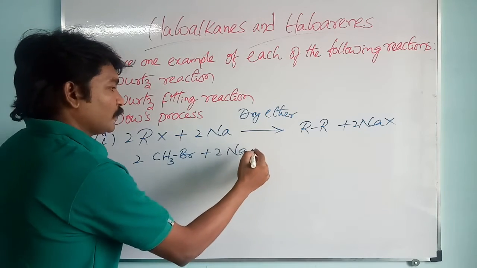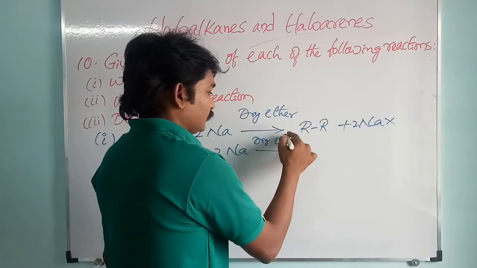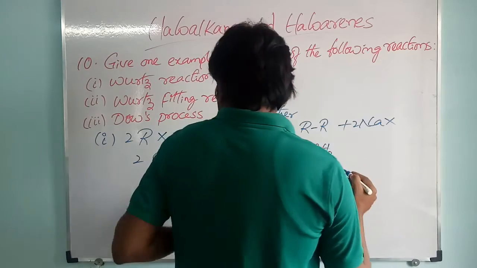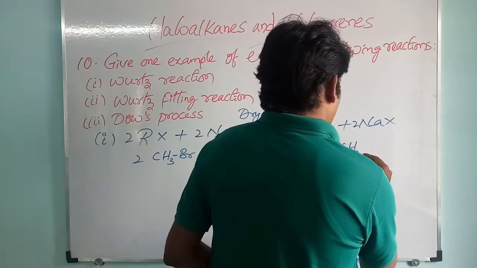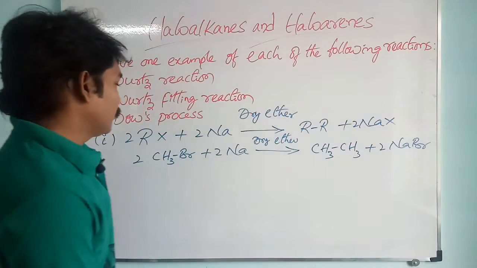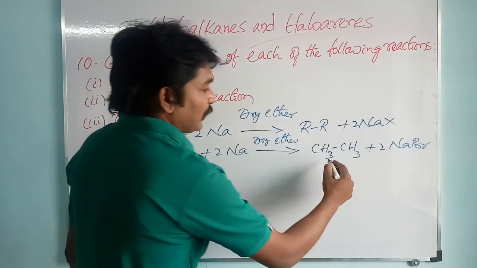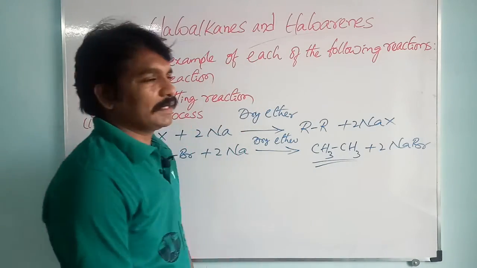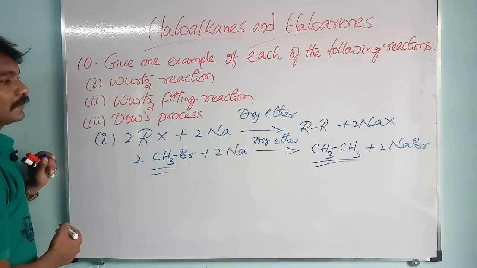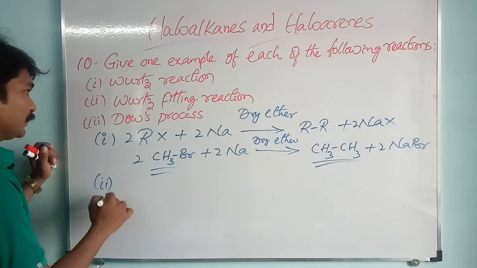If I am treating with sodium in the presence of dry ether, what are the products formed here? CH3-CH3 plus 2NaBr. From 1-carbon haloalkanes I am getting a 2-carbon alkane, meaning we are getting higher alkanes in the Wurtz reaction. Please note down this one.